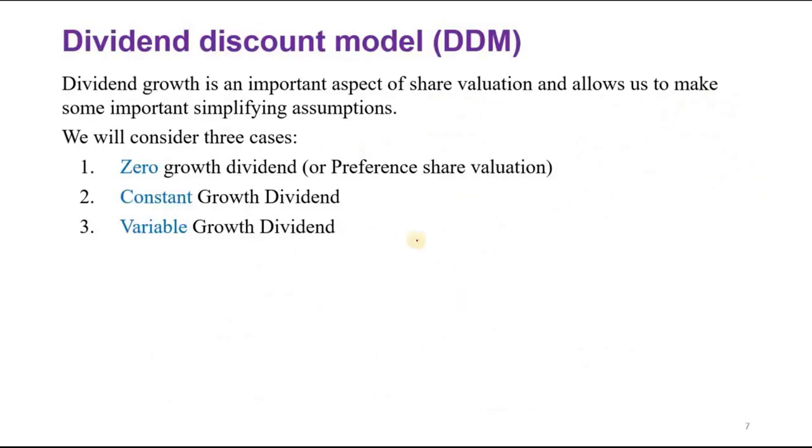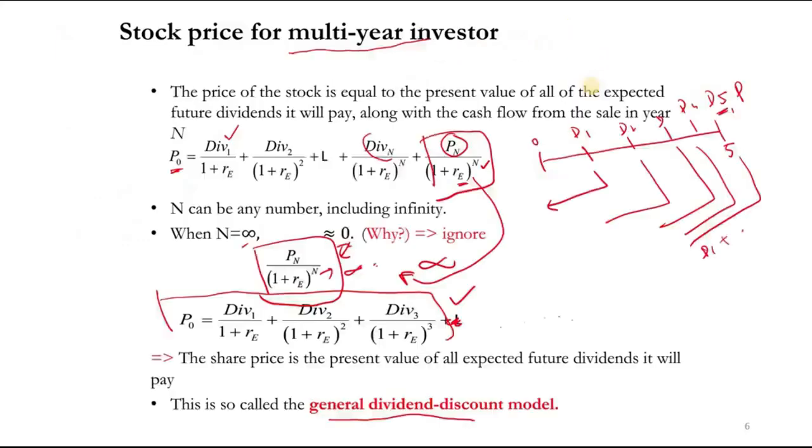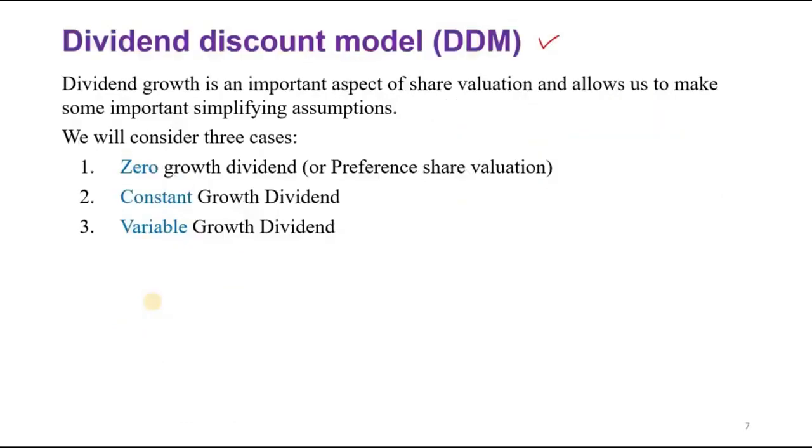Now we are getting into the details of valuation, but first remember, these valuations are coming from our previous model. These models are based on the previous model.